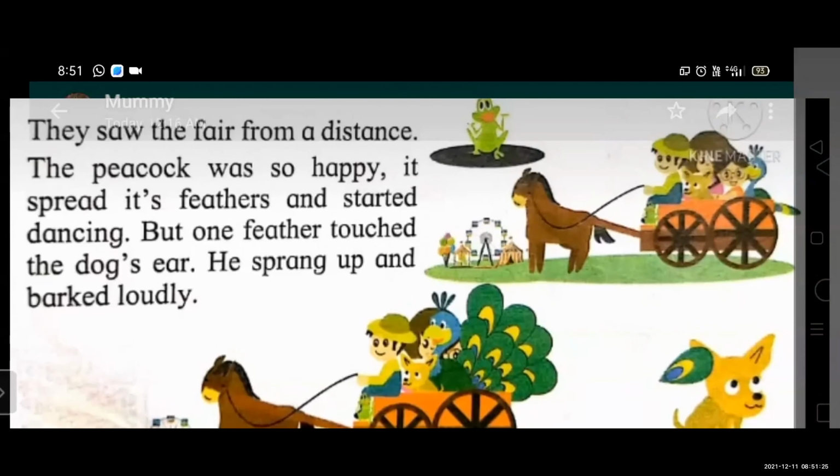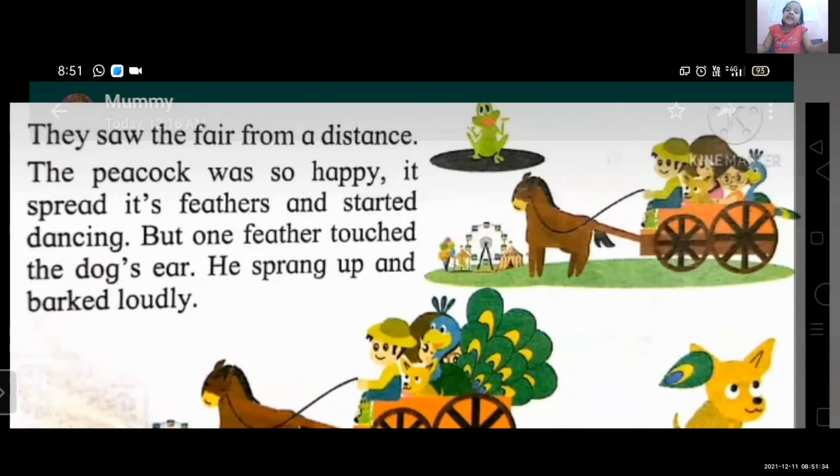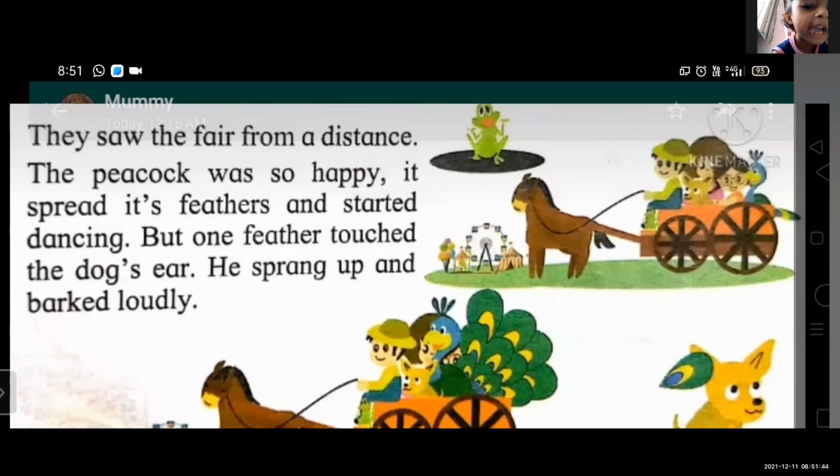Okay, students, when the peacock is so happy, what does it do? It spreads its feathers and starts dancing. When the peacock saw the fair, it was very happy and spread its feathers and started dancing.